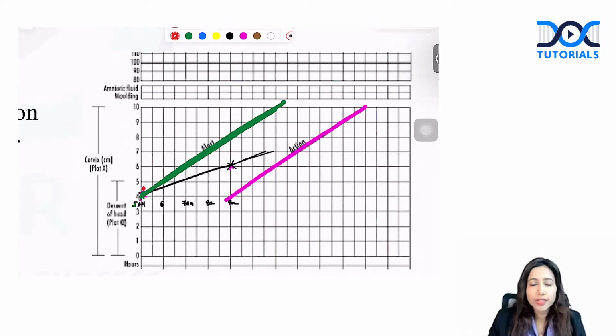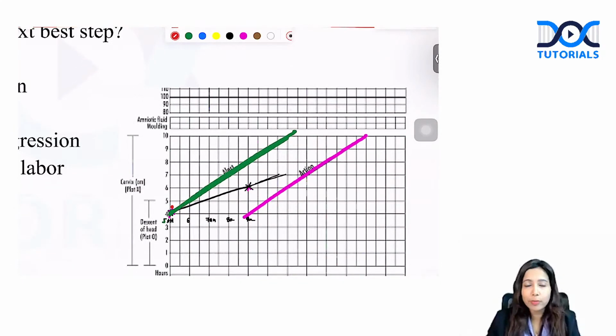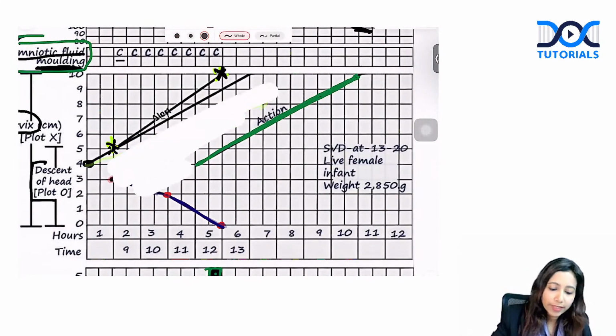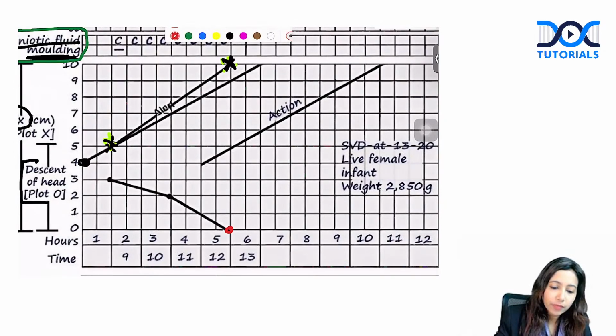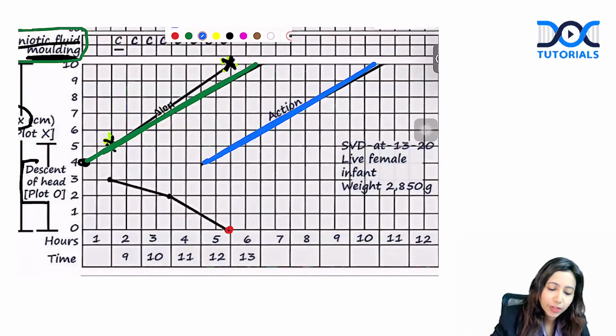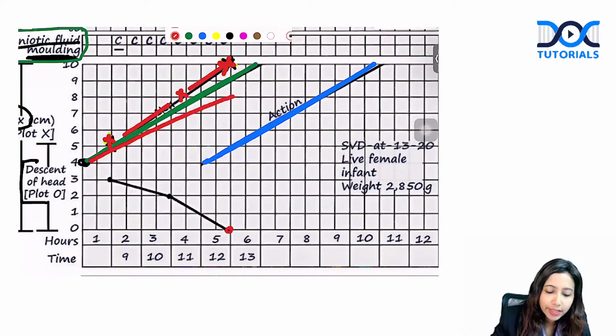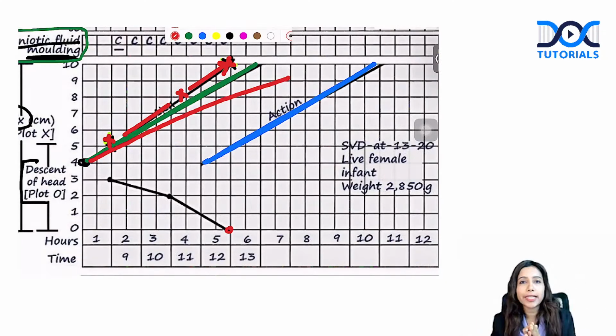So let me first briefly teach you about the partogram, and I will make you understand what exactly the question was. See, if I mark in this image, this is the alert line. This is the action line. In this patient, you can see a plotting to the left of the alert line, and that is completely normal. Anything to the left of the alert line means she is progressing more than 1 centimeter per hour. We are very happy with that. Anything that crosses the alert line and goes to the right means she is progressing less than 1 centimeter per hour.